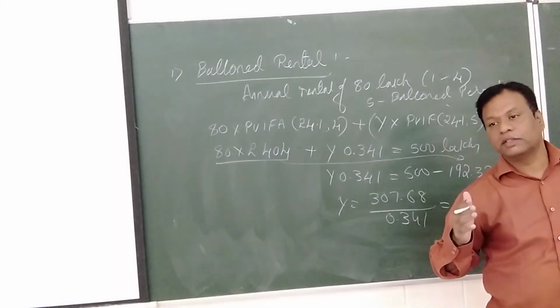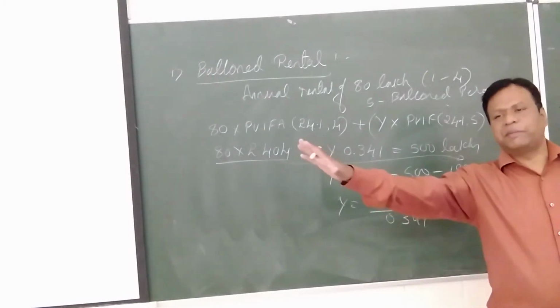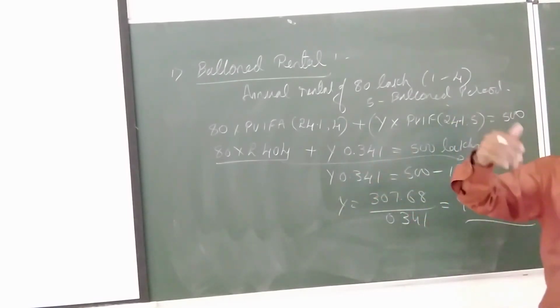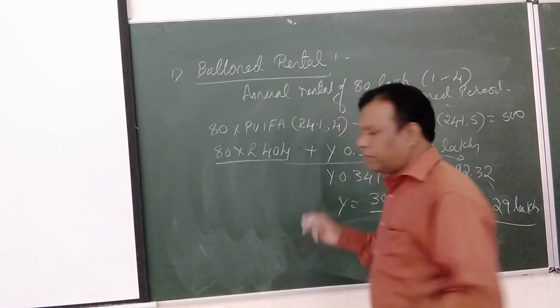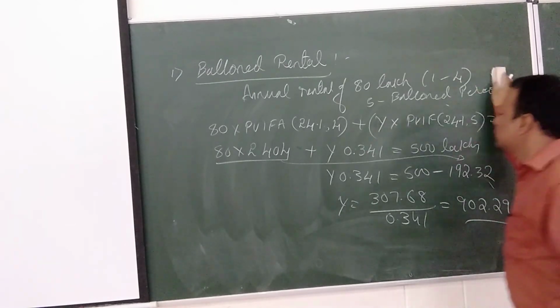What are we doing? We are not paying for the 2 years. Equated for 3rd, 4th and 5th. It may not be the same one. So what we do? We take the heading as deferred lease rental payment.